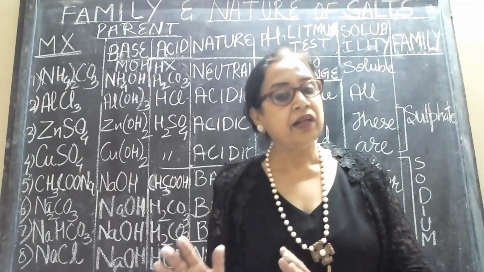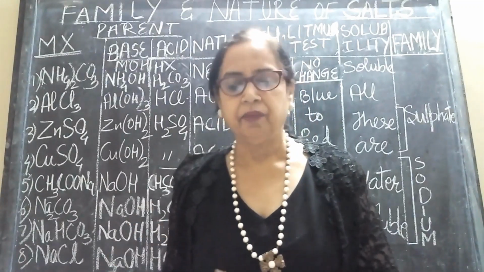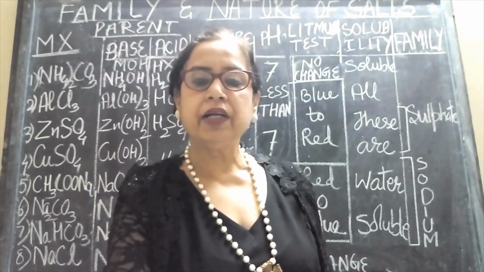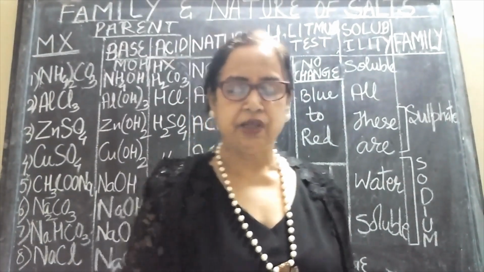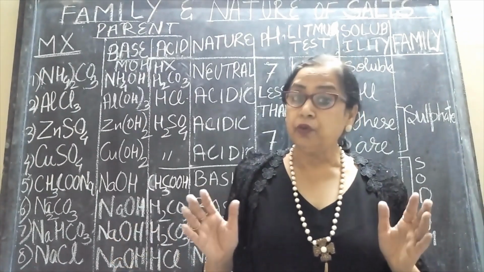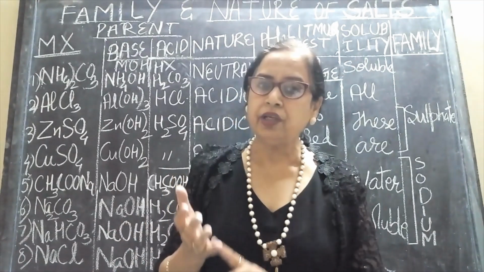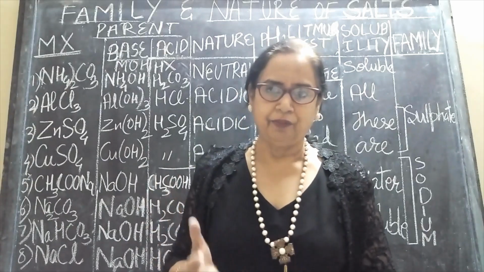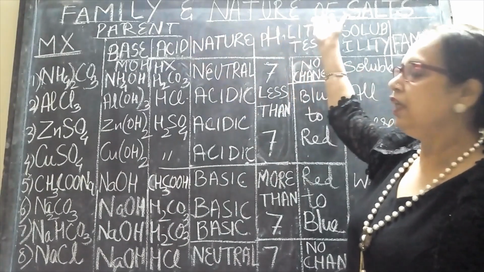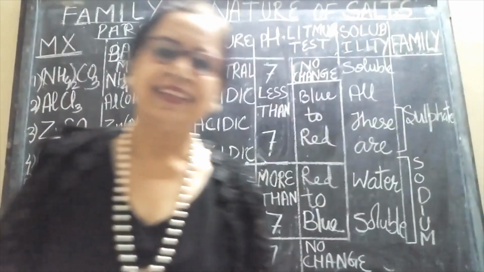Chlorides are generally soluble. Exceptions are chlorides of lead and silver. Then sulfates are generally soluble. Exceptions are sulfates of barium and calcium. Carbonates are generally insoluble salts. Exceptions are carbonates of sodium, potassium, ammonium. Right? So this is all about the family and the nature of the salt. General formula MX. Thank you.